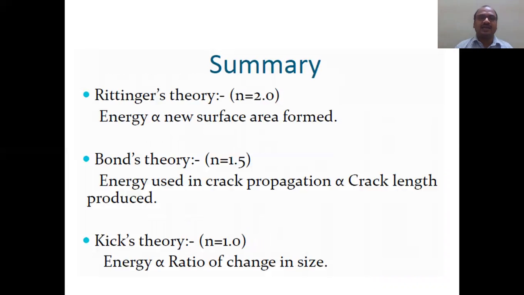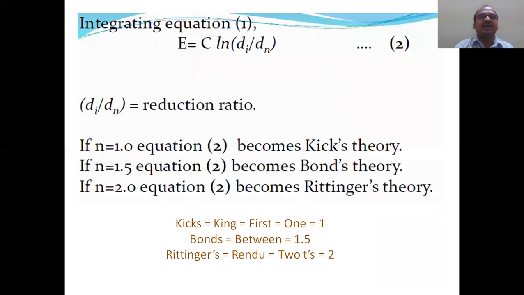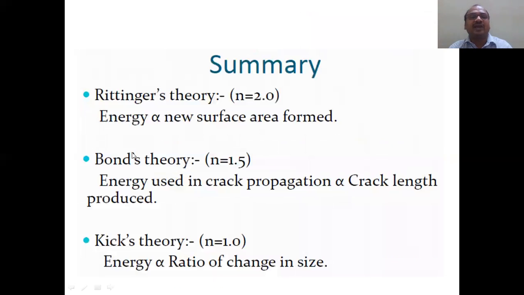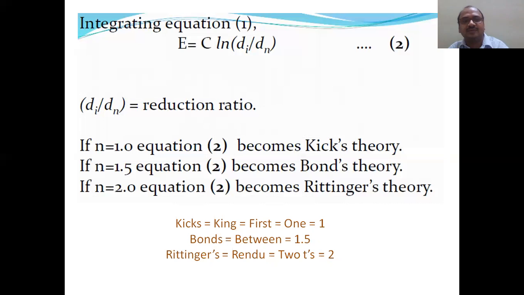And the summary, we can come to that. I will show you in the summary. Yeah, this is an important slide. And here you can note down in this one: Rittinger's means new surface area. Bond's theory, crack length. Kick's theory, ratio of the change in the size. These 3 points are very important.